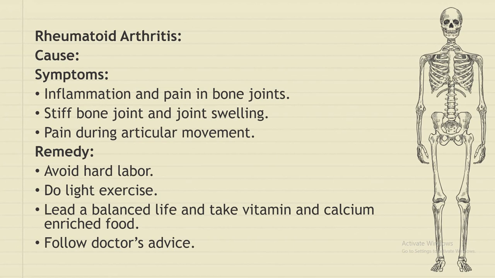Now the next disease that we are going to talk about is rheumatoid arthritis. There are 100 types of arthritis that can occur, but rheumatoid arthritis is one of them. Generally, elderly people suffer from this disease, and young persons' pain in the joints may be a symptom of rheumatoid arthritis or any other disease. But elderly people have a higher chance of suffering from this disease.